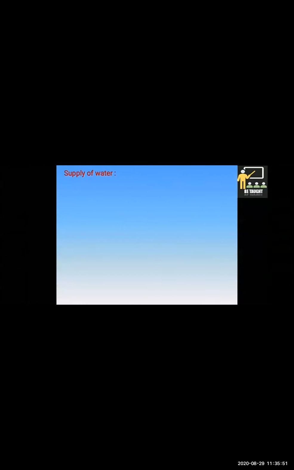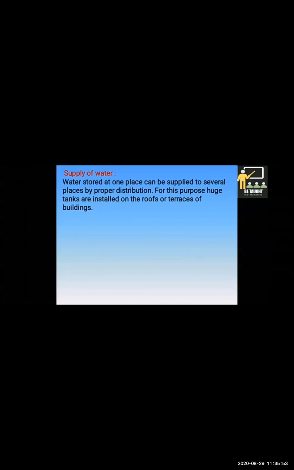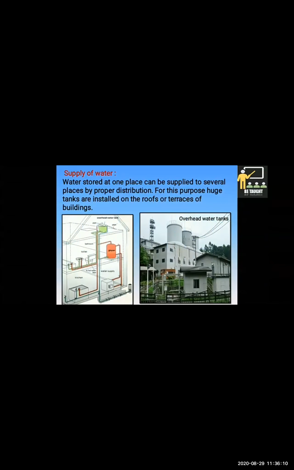Now we shall learn about supply of water. Water stored at one place can be supplied to several places by proper distribution. For this purpose, huge tanks are installed on the roofs or terrace of buildings.